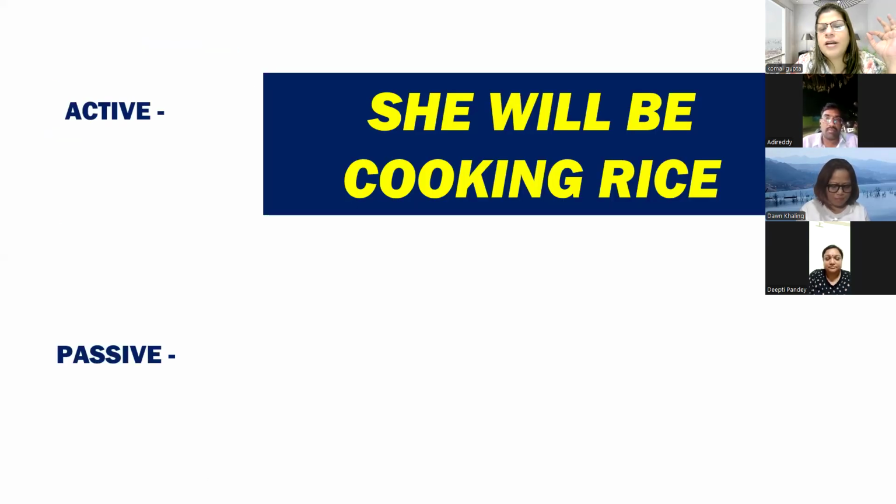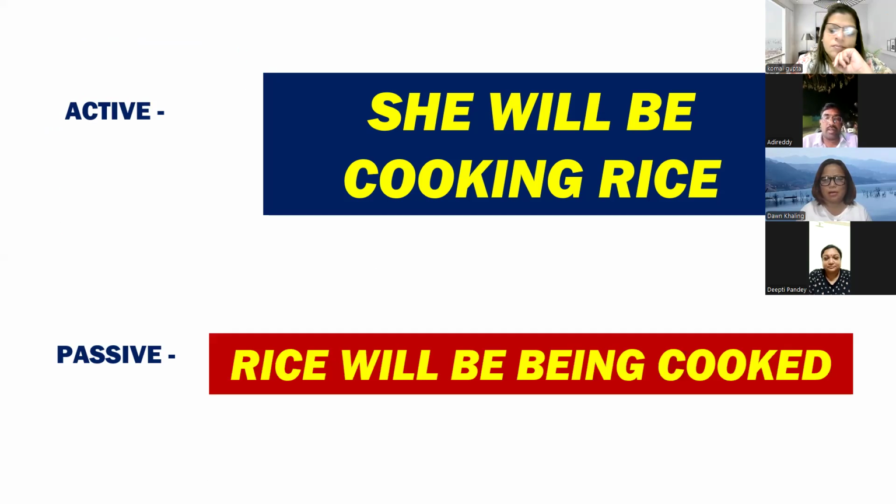She will be cooking rice. Eddie, ready? Just try. Rice will be being cooked by her. Very good. Rice will be, because it is a future continuous tense. This sentence is written in the future continuous, so the auxiliary verbs remain as they are.